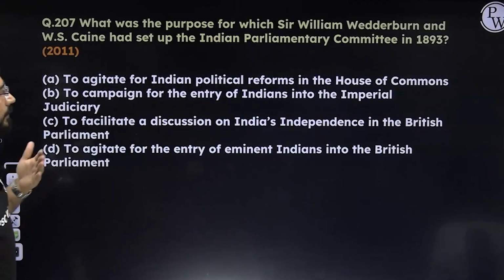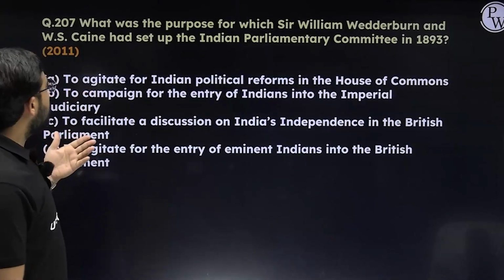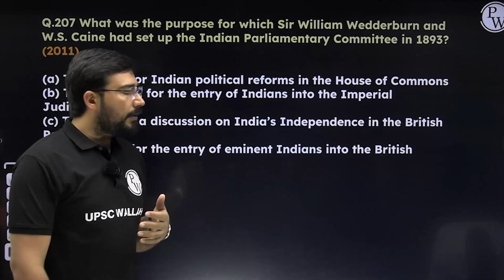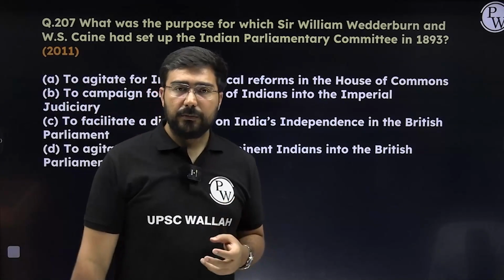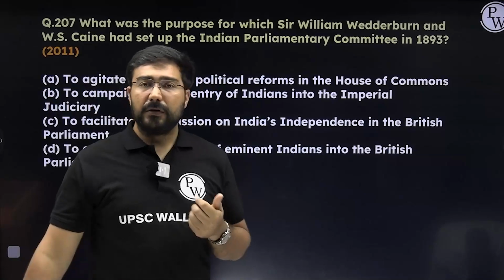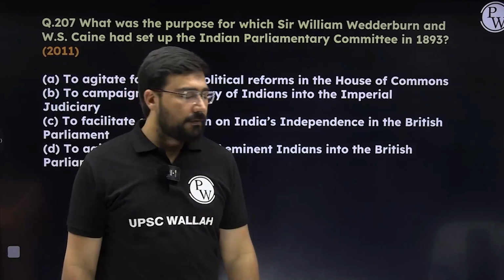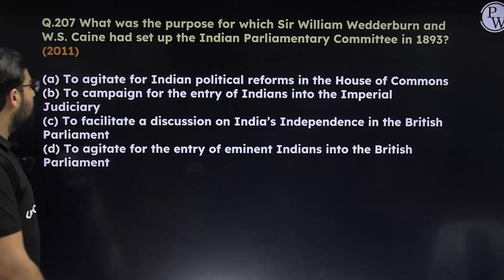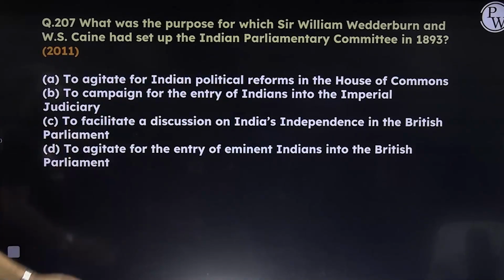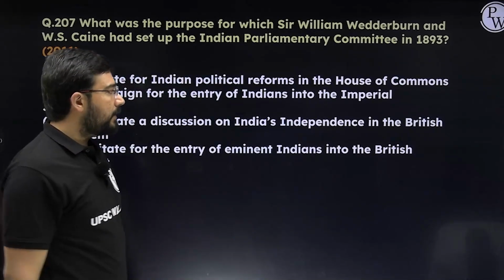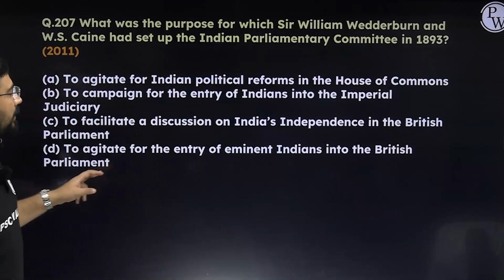Next, the purpose for which Sir William Wedderburn and W.S. Caine set up the Indian Parliamentary Committee. For what purpose did they form this committee? William Wedderburn was also the president of the Congress on a few occasions. So here the answer is going to become A, to agitate for Indian political reforms in the House of Commons in England. The rest of the options don't make much sense.